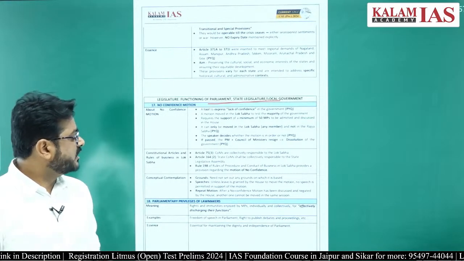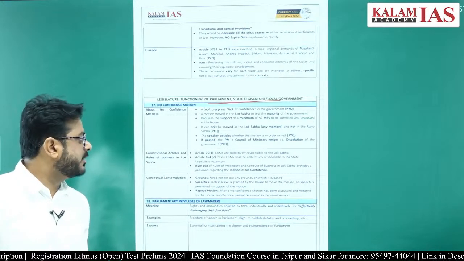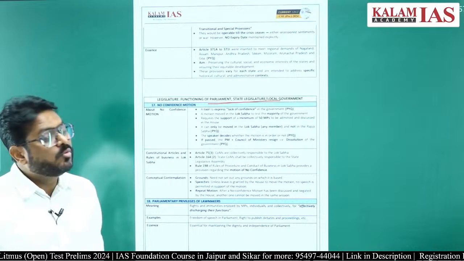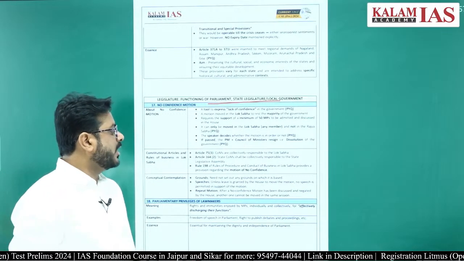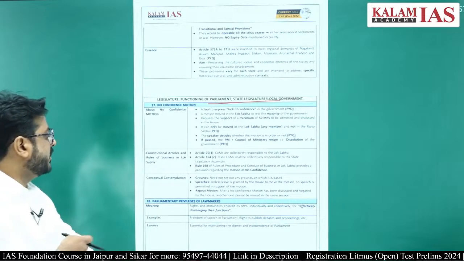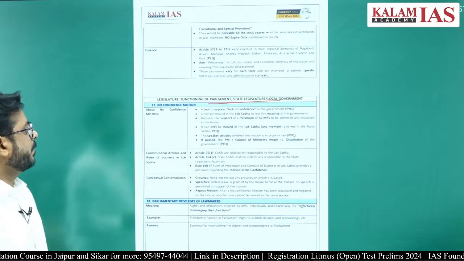Similarly, Article 164(2) says that the State Council of Ministers shall be collectively responsible to the State Legislative Assembly. And Rule 198 of the Rules of Procedure and Conduct of Business in Lok Sabha provides for the motion of no confidence.